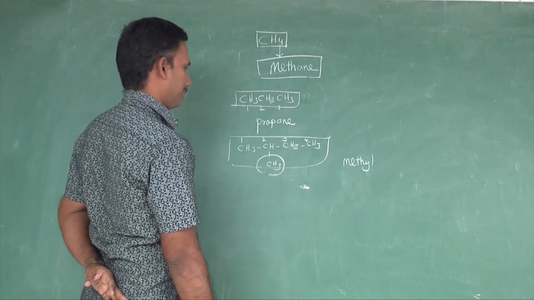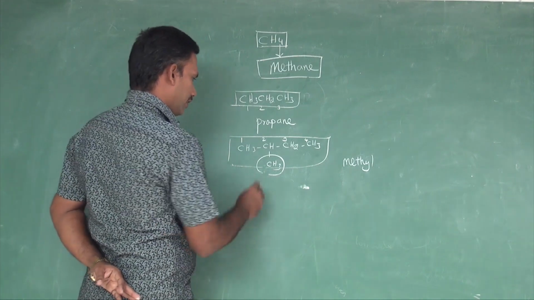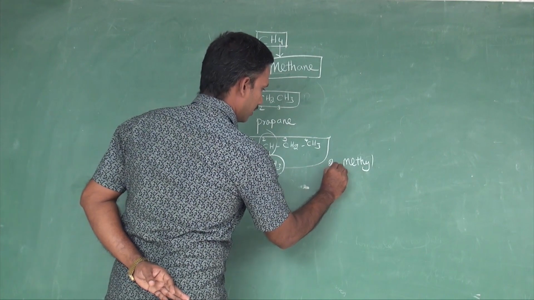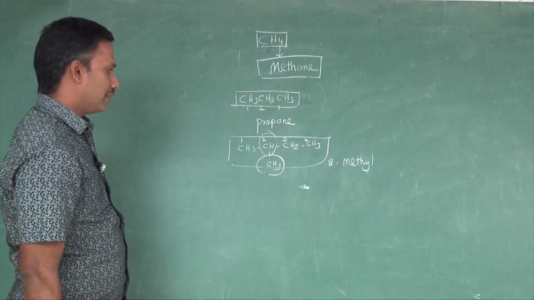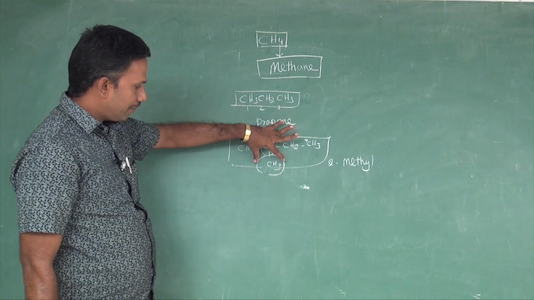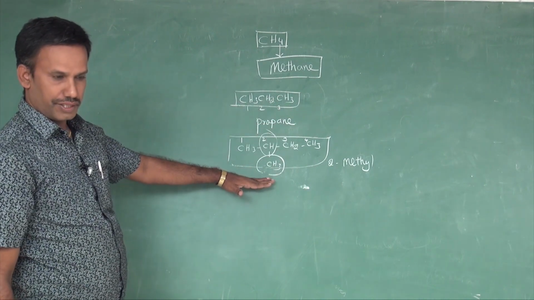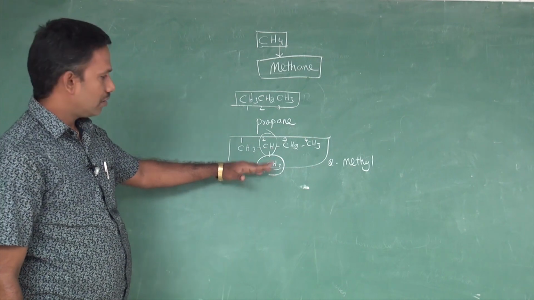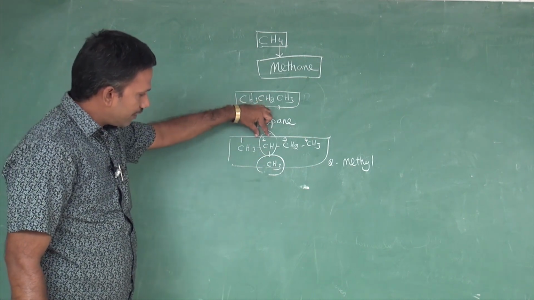Methyl. The location of the methyl should be mentioned. 2 methyl. Why am I saying 2 methyl? In the second carbon, methyl is branched. We need to locate the position of the substituent first. The methyl group is located at the second carbon.